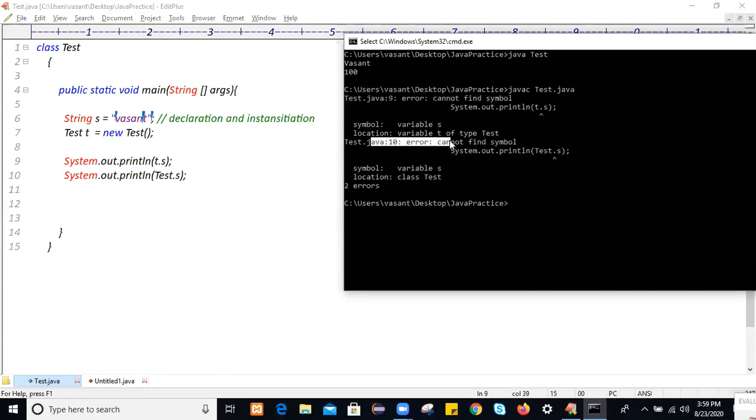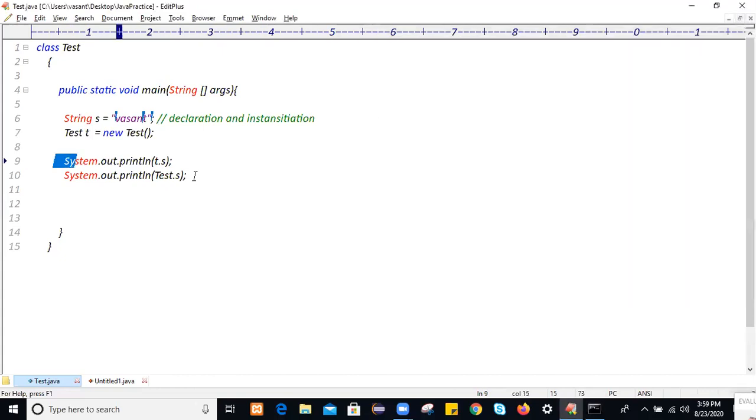Here also, at line number 9 and line number 10, we are getting compilation errors. Always remember to access a local variable with the variable name, but not with an object reference name or with the class name.